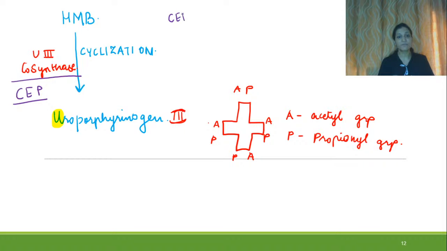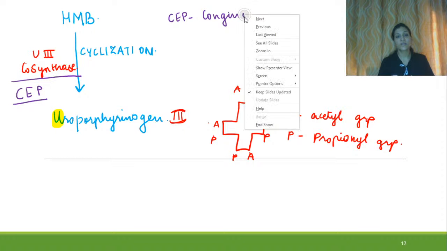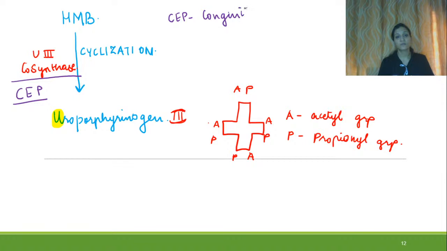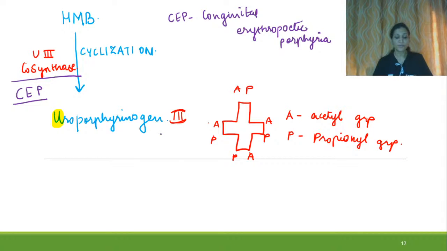Let's write the full form here. Congenital erythropoietic porphyria, right? So we have understood till here what is happening.